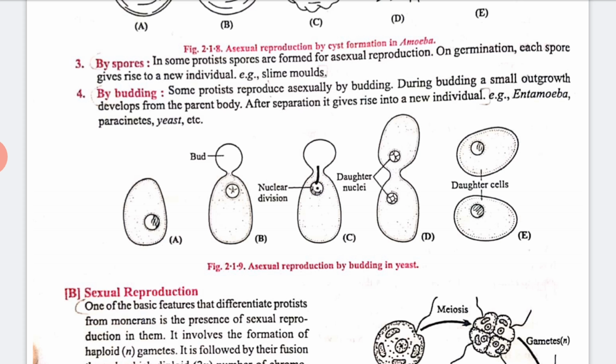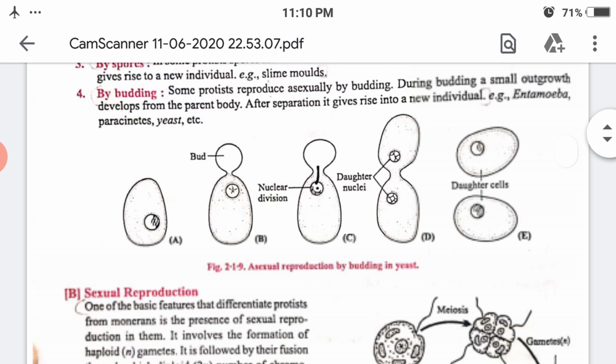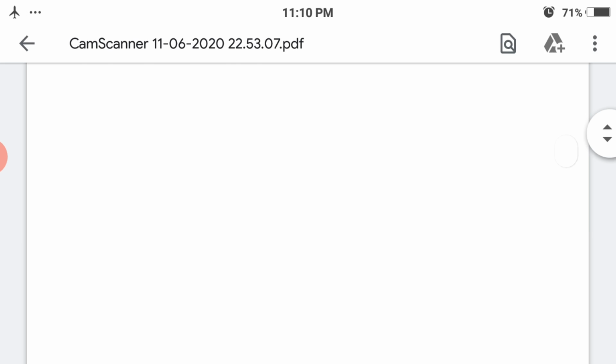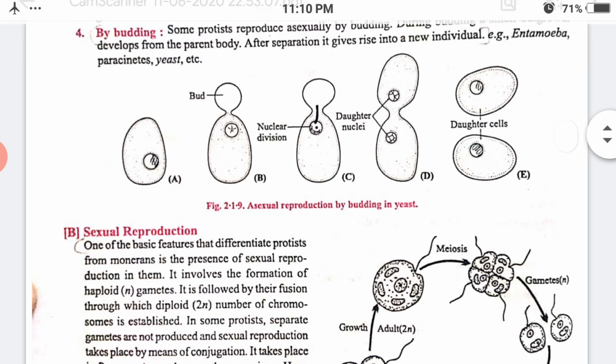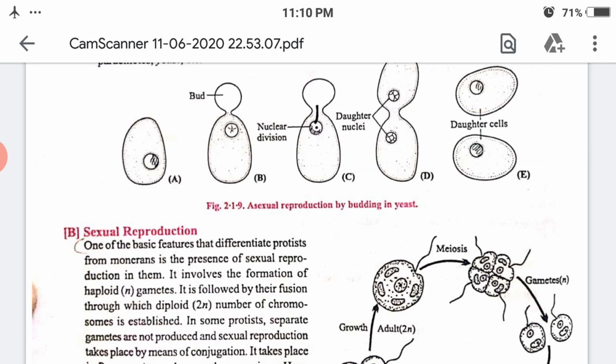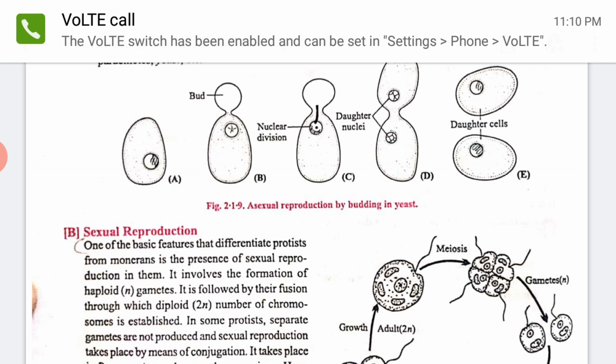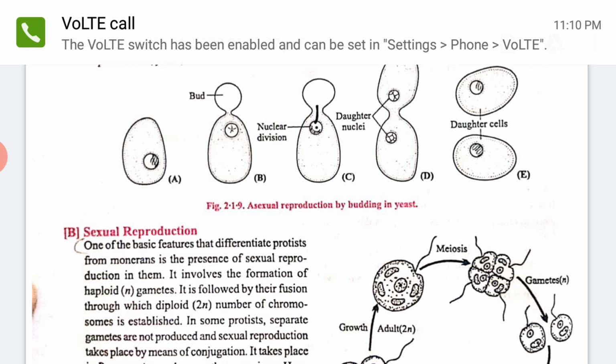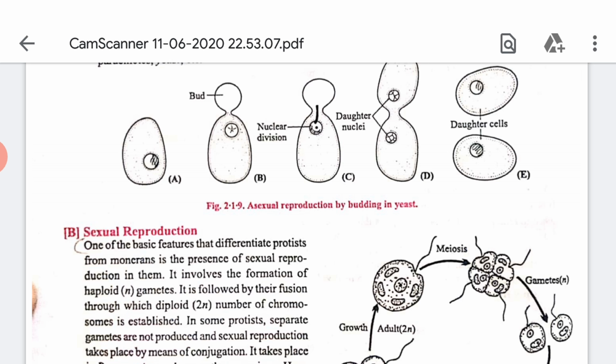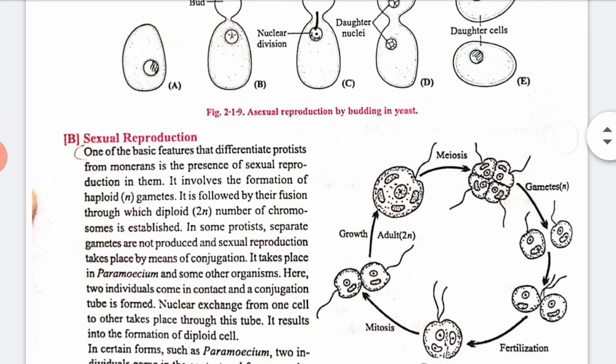Some Protista reproduce asexually by budding. During budding, a small outgrowth develops, as we have already seen in the example of hydra. In the same way, this individual develops a new individual by the help of budding. So this is about asexual reproduction.